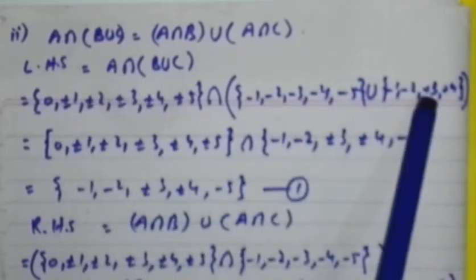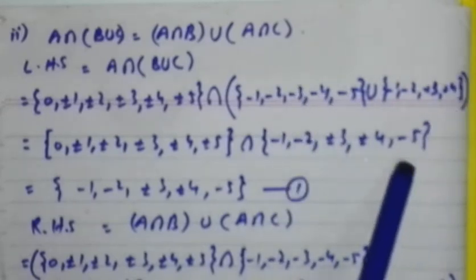Part second, distributive property of intersection over union, that is A ∩ (B ∪ C) = (A ∩ B) ∪ (A ∩ C). For this, taking the left hand side first, write set A intersection, this is B and this is C. Take the union of these two, which is −1, −2, and plus, ±3, ±4 and −5.